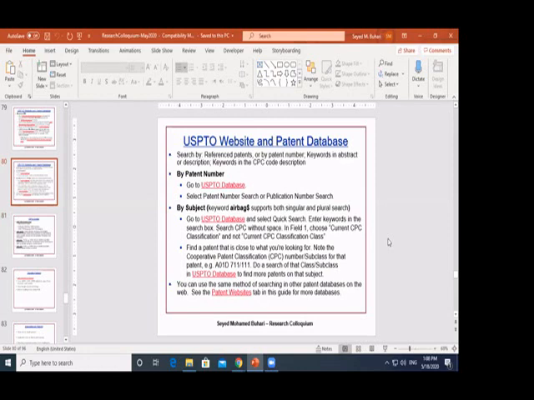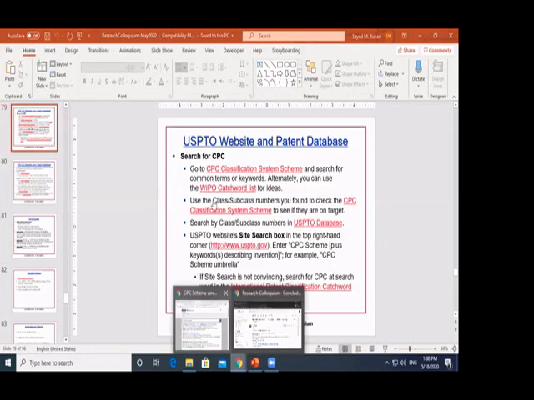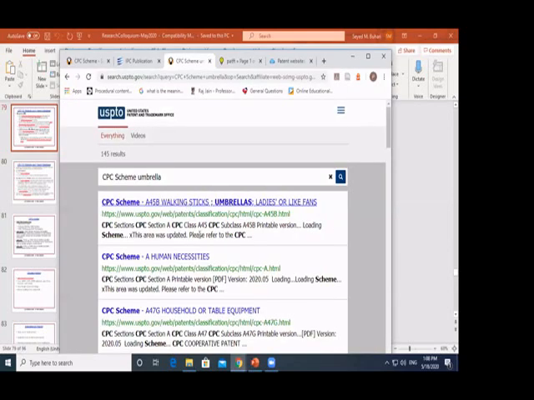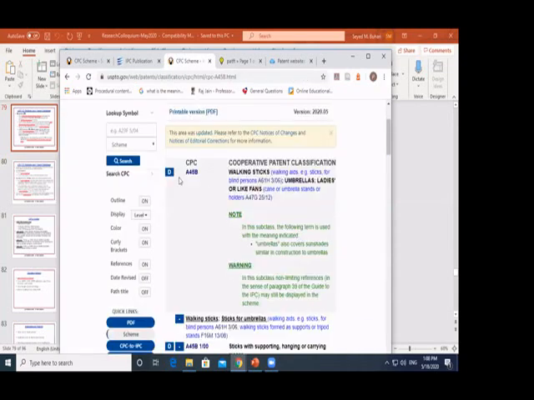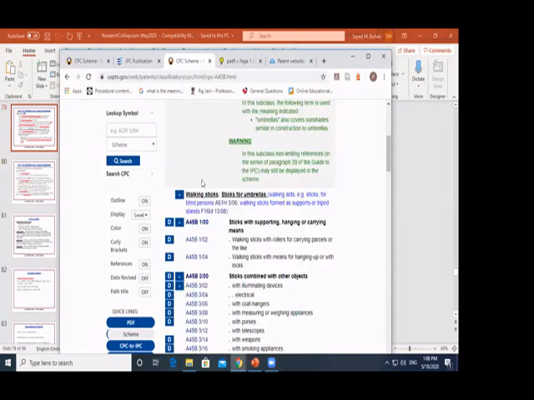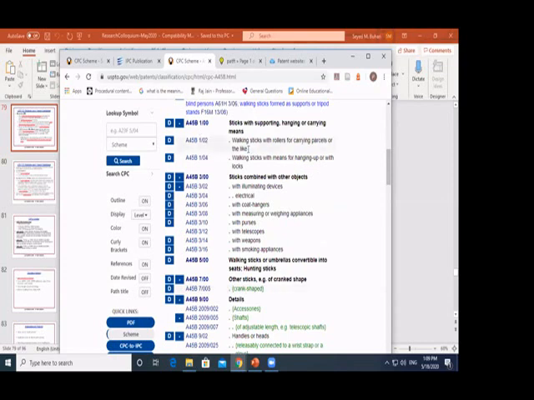Right. So here is the case. You can go to this site, make a search, and you will see the CPC scheme. If I click here, it will take me to the respective scheme. See? So this is the scheme. Now I got my classification number. Inside, it gives me which are relevant to me. I'm talking about umbrella, right? But there are many things which are not relevant to me here, so I need to exclude them. So this is the idea.